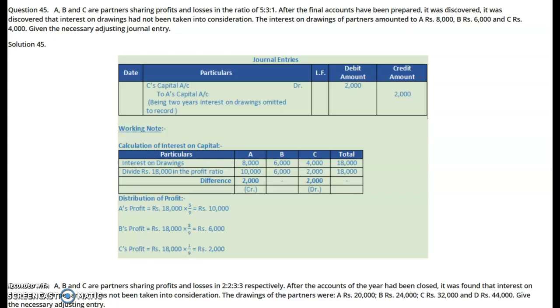So an adjustment entry will be recorded by debiting to whom? C. He got a debit of 2,000. So the entry will be C's capital account debit 2,000 to A's capital account 2,000. So this way we will record adjustment in the closed accounts, or past adjustment. I will continue in my next video to the next part that is associated with the guarantee of minimum share of profits to a partner.